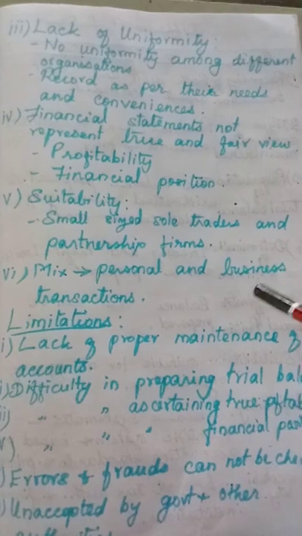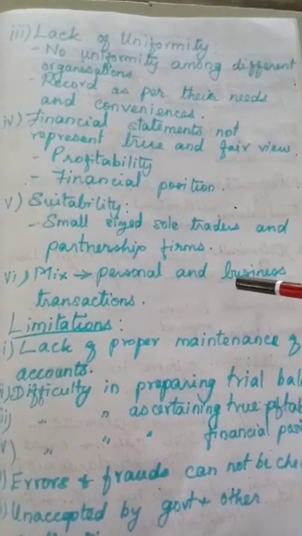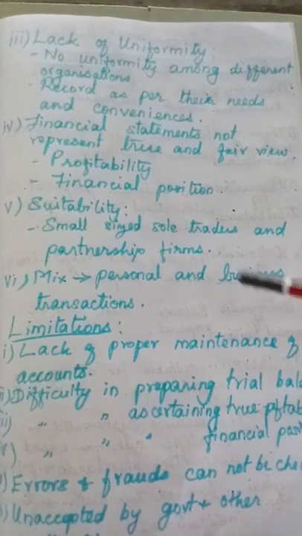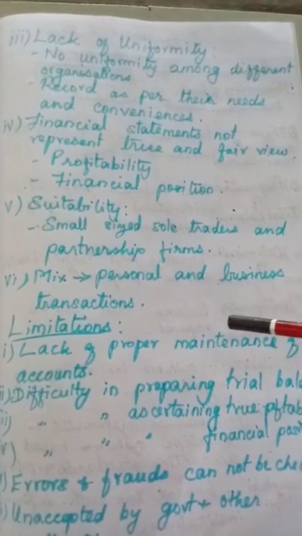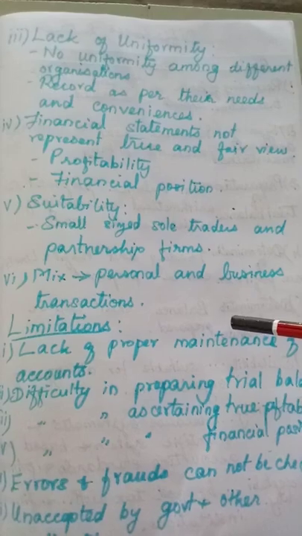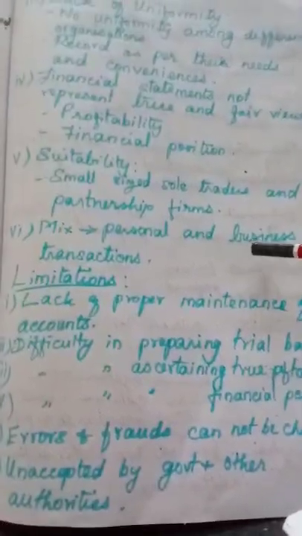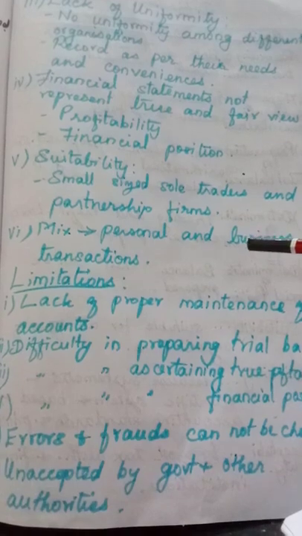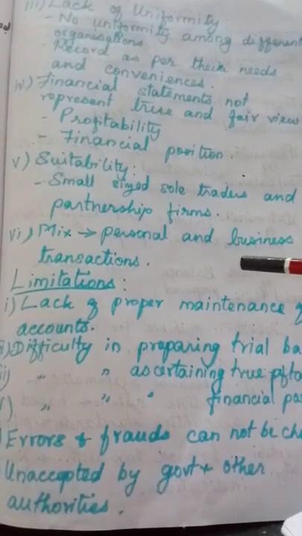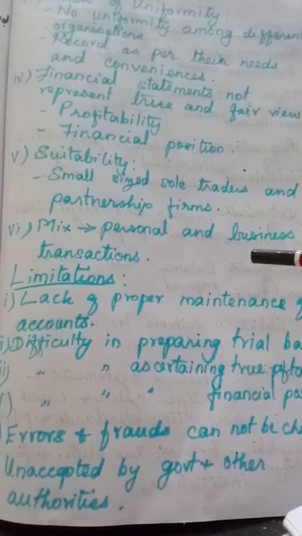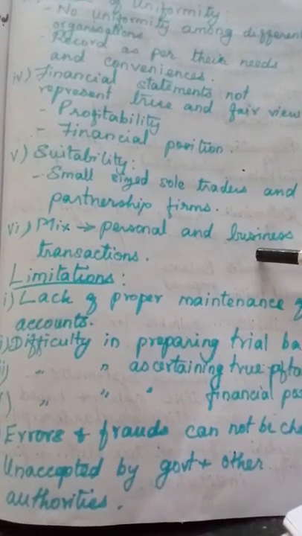The personal transactions of the proprietor will be mixed up with the business transactions. Example, if he purchased some articles for his household purposes, he may enter that expense as business expense. So there are many chances for mixing up of personal transactions with the business transactions.